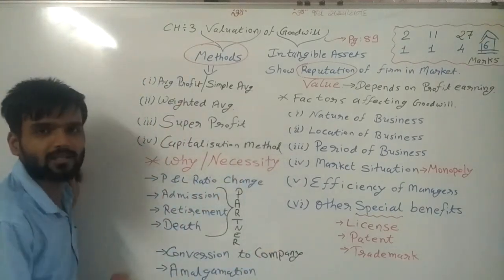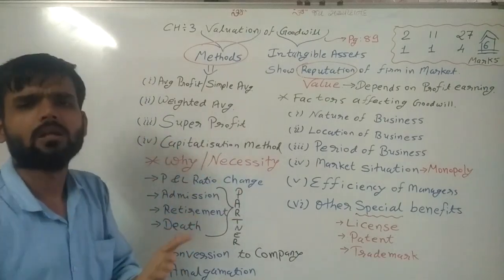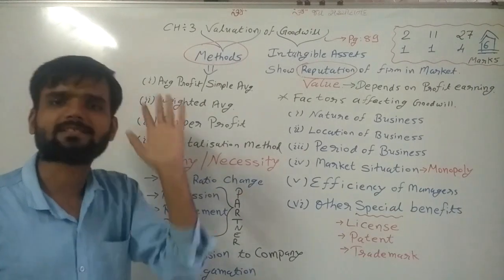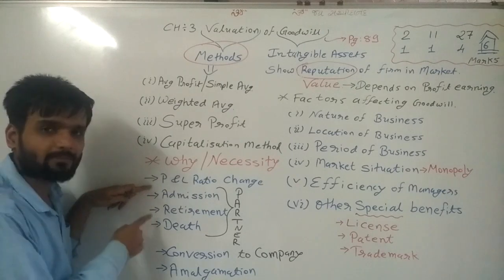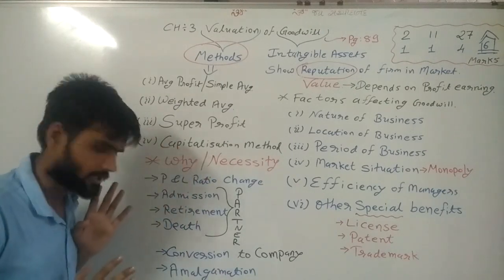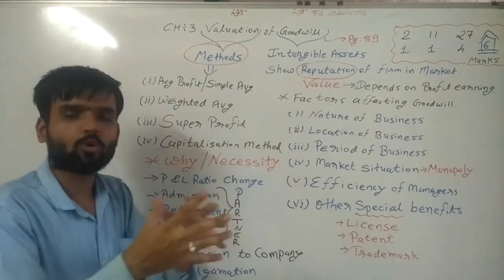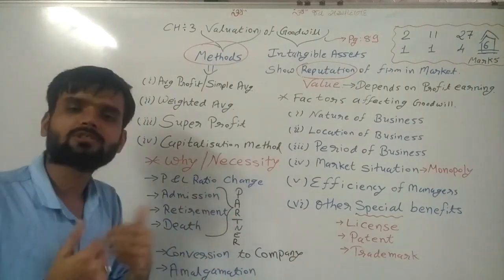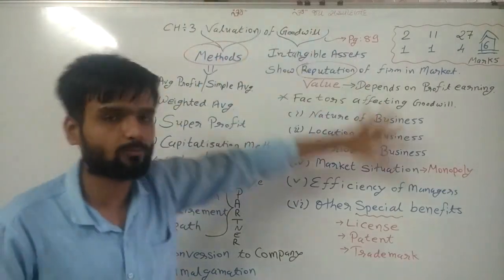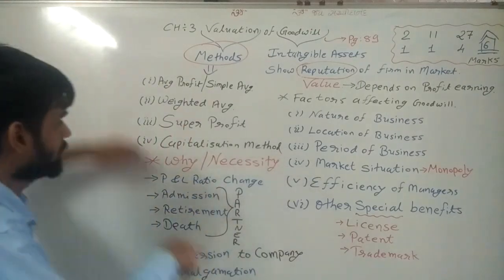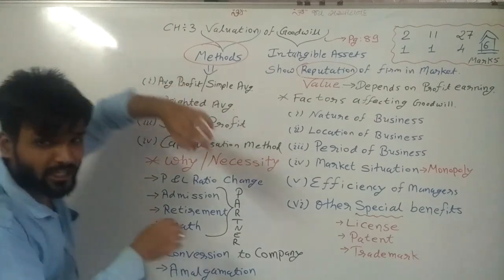So in short, we can say whenever the P&L ratio changes, goodwill calculation is necessary. The P&L ratio changes because of admission, retirement, death or any other situation. Conversion to company, amalgamation means joining of 2 or more firms. Simple. So these are the theoretical portions. We will discuss these 4 methods in detail from the next lecture.